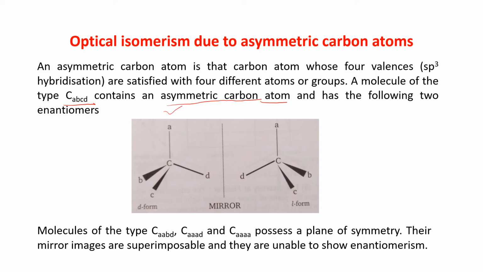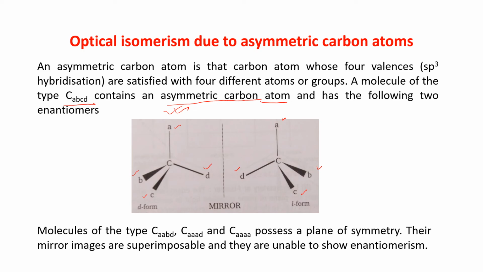It can be written in this way: on one side A, B, C, D, and its mirror image is A, now this side D, then C, then B. So these two are not superimposable. They are non-superimposable mirror images, if the 4 valencies of the sp3 hybridized carbon atom are satisfied with 4 different atoms or groups.